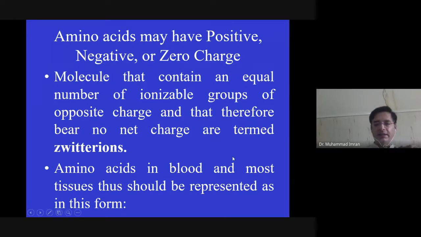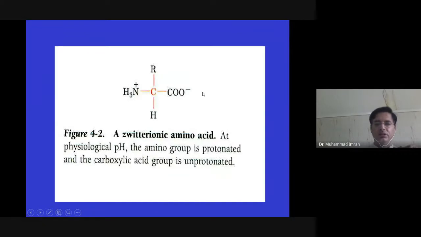Amino acid in blood and most tissue is present in this form. Here you can see this is the zwitterionic form or neutral form of amino acid. At physiological pH around 7, the proton is removed from the carboxylic group and the amino group is protonated, and this negative charge is cancelled by the positive. So this is known as the zwitterionic form of amino acid.